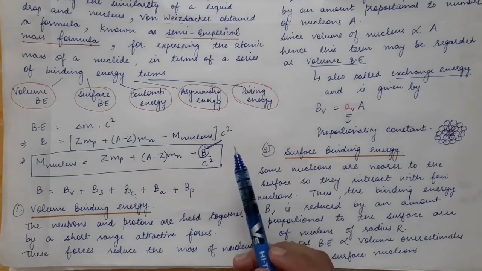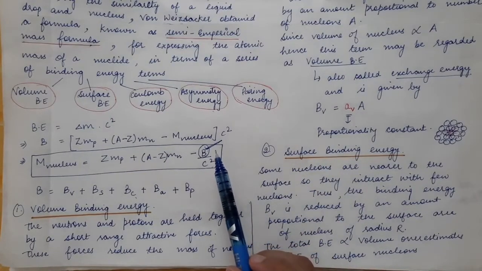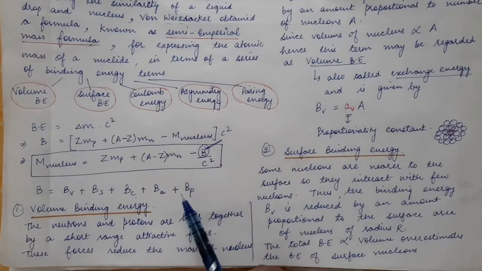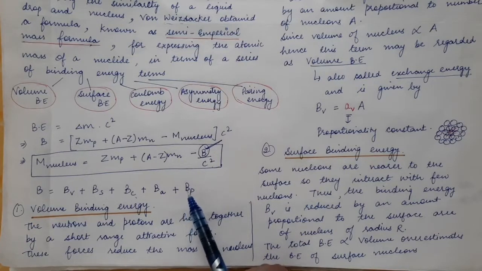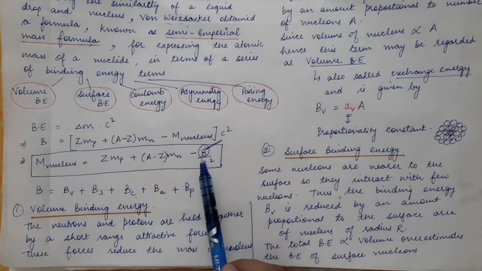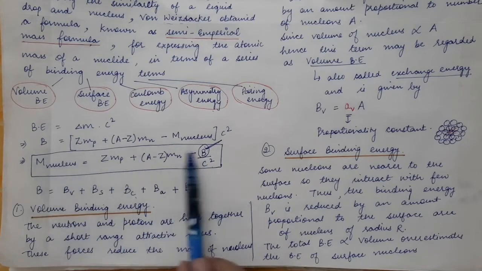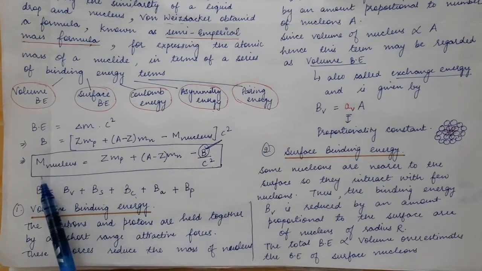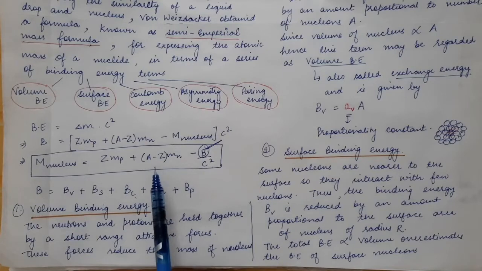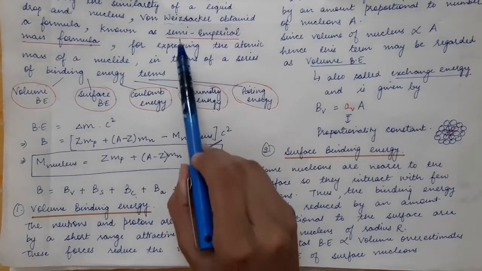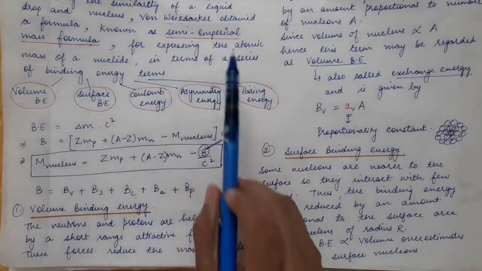In this lecture, we are going to derive the expression of binding energy of the nucleus, considering the nucleus to be similar to that of a liquid drop. Then we will put that expression of binding energy in this formula of the mass of the nucleus, and we will obtain the expression of the mass of nucleus, and that formula that we will arrive at will be called the semi-empirical mass formula.